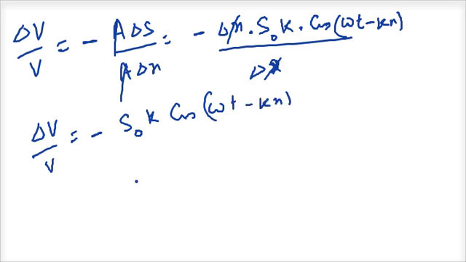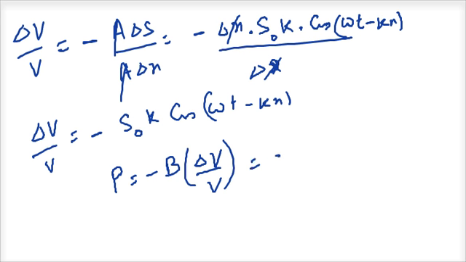Okay, now going by our previous knowledge, we know that P is equal to minus B into delta V by V. So when I substitute this delta V by V here, I'll get minus B s0 k cos omega t minus kx, and this minus will now become a plus.